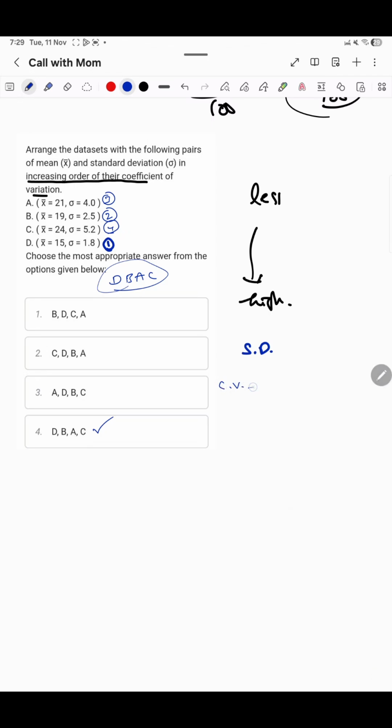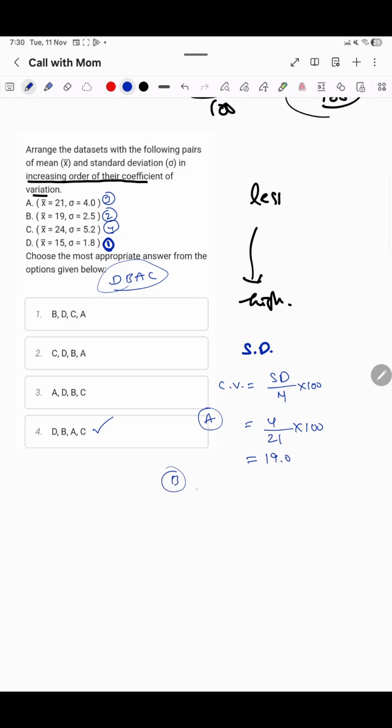Okay, let us check with the coefficient of variance. Coefficient of variation is nothing but standard deviation by mean into 100. Now the standard deviation is 4. First one, option A, we are checking. So 4 divided by 21 into 100. Let me use the calculator for quick results. 4 divided by 21 is 19.0 something.